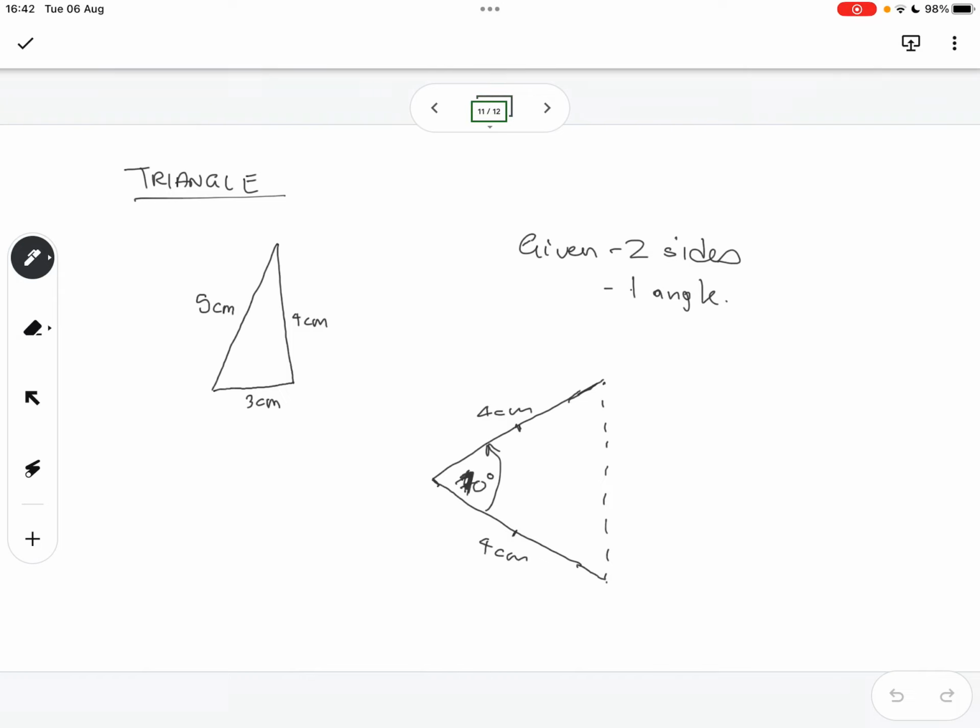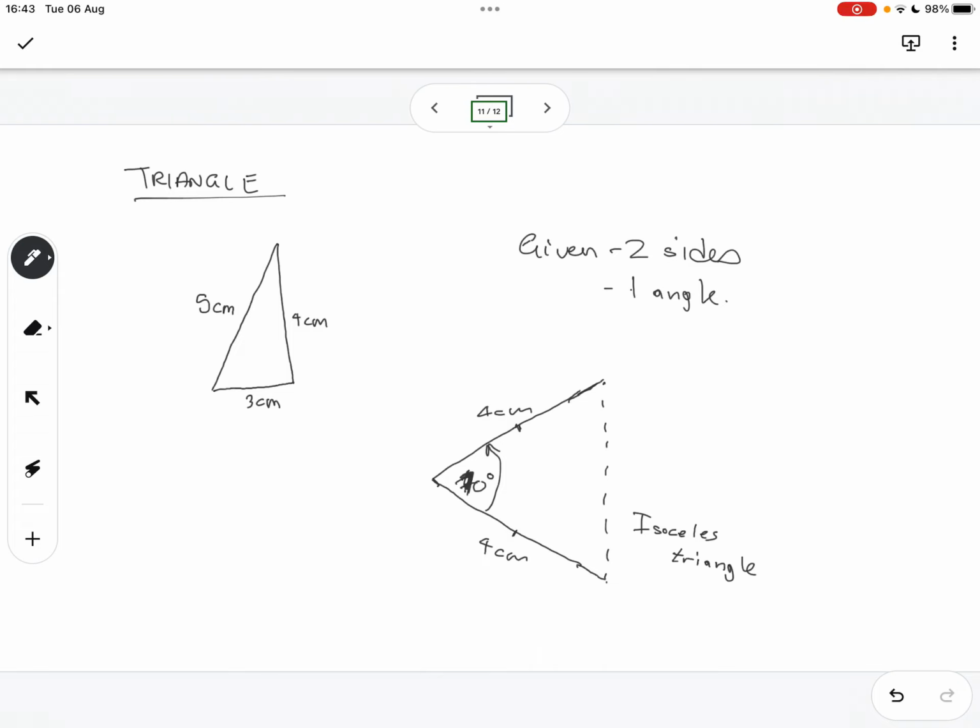Okay, hold it right there. What they're explaining there in the book is this triangle here, where two sides are equal length and the one angle is its only size, but these two angles are also equal because they are adjacent to the sides that are equal. So this is called an isosceles triangle.